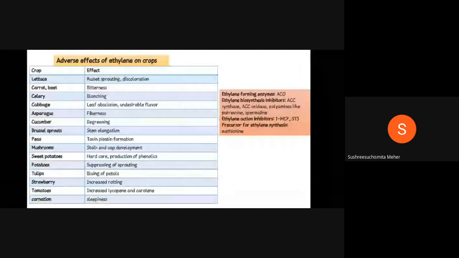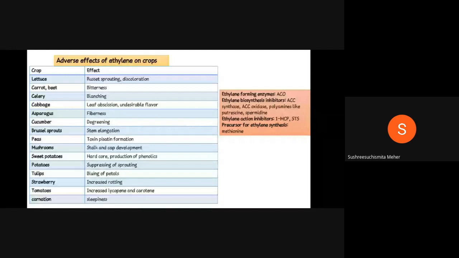And these are also very important questions, like they'll ask the adverse effect of ethylene on different crops. Like lettuce, you can see an adverse effect of ethylene: there will be russet spotting, discoloration. In carrot and beetroot, due to formation of isocoumarins, there will be development of bitterness. In celery, it affects blanching. In cabbage, there will be leaf abscission and development of undesirable flavor.